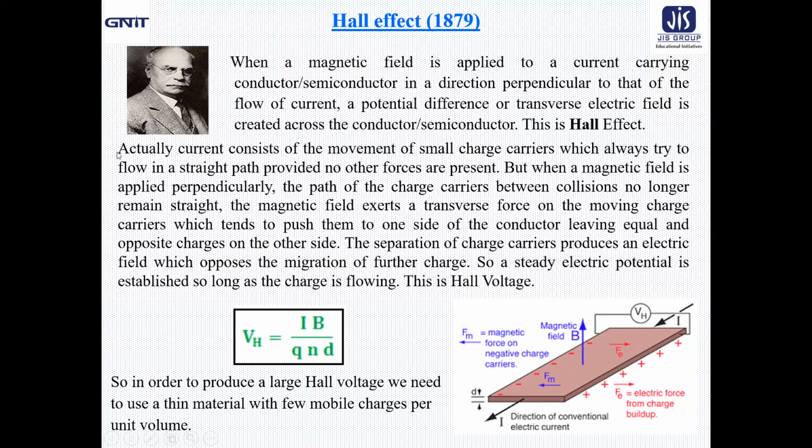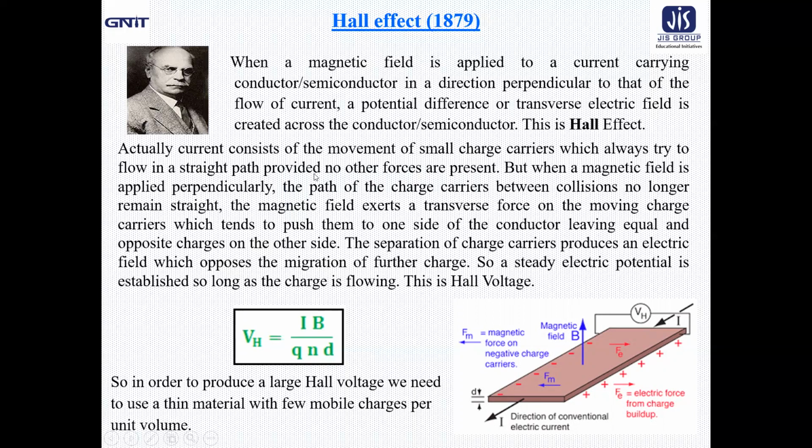Why does it appear? Current consists, as we all know, of a large number of charge carriers which are moving and always try to flow in a straight path, provided no other forces are present. Now, we must consider one thing: during the movement, the charge carriers collide with a large number of positively charged heavy ions, and at the time of collisions their path changes a little from the straight line.